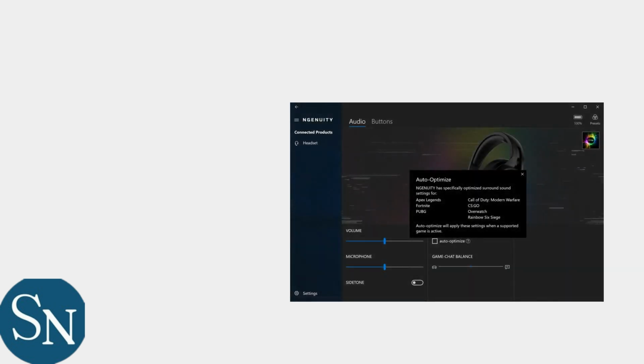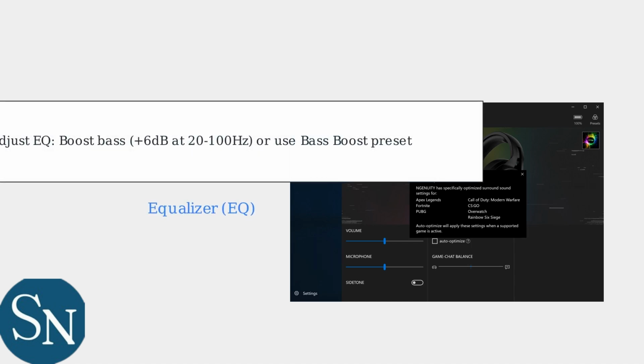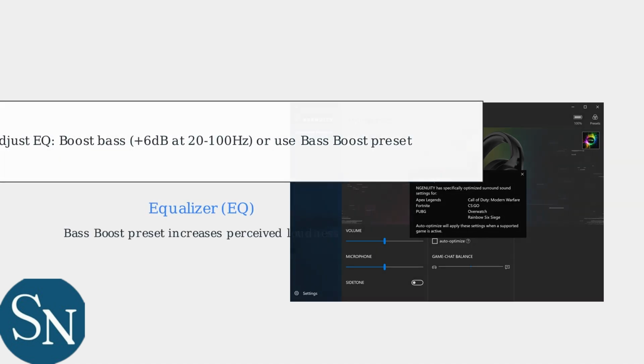You can further enhance perceived loudness by adjusting the equalizer. Boosting bass frequencies, such as plus 6 dB at 2100 Hz, in Ingenuity's EQ settings, or using a bass boost preset, can make the sound seem louder without increasing the raw volume.